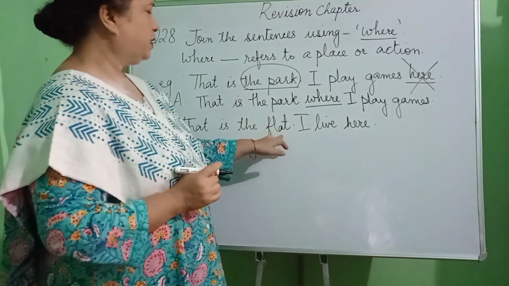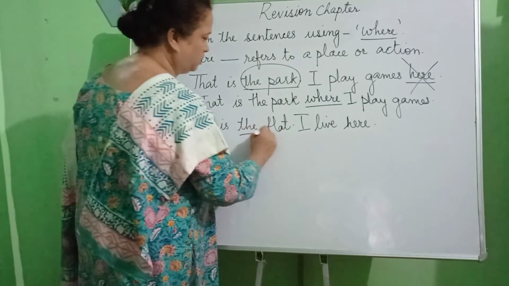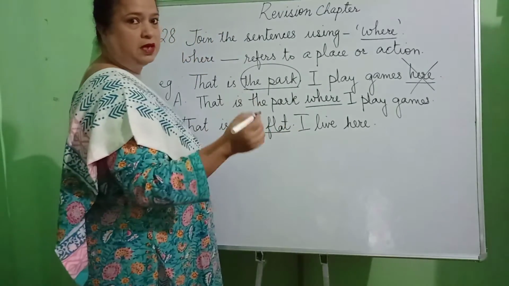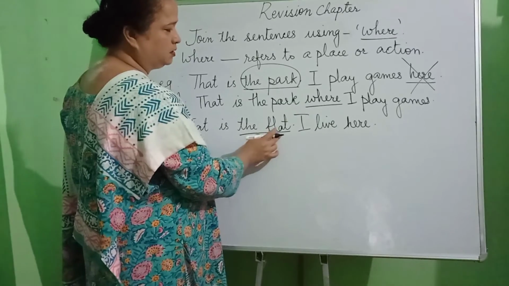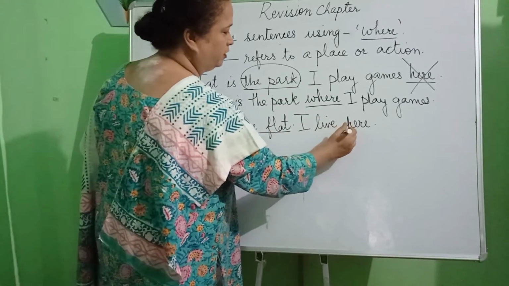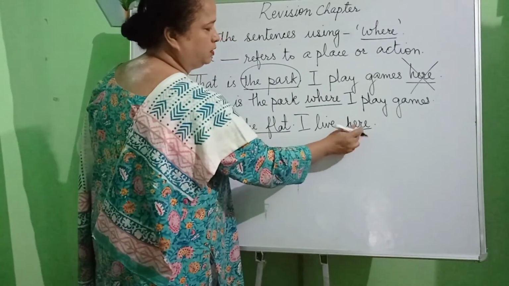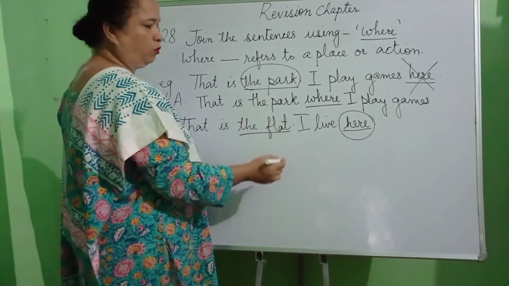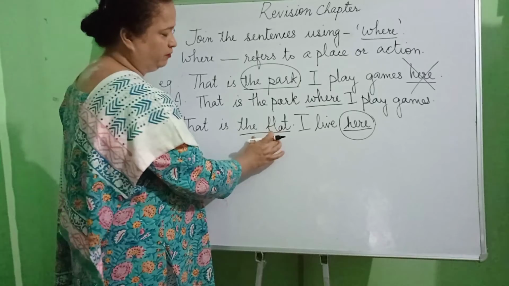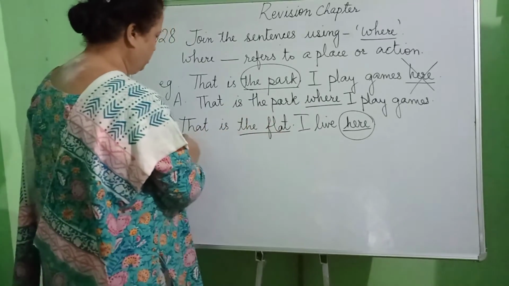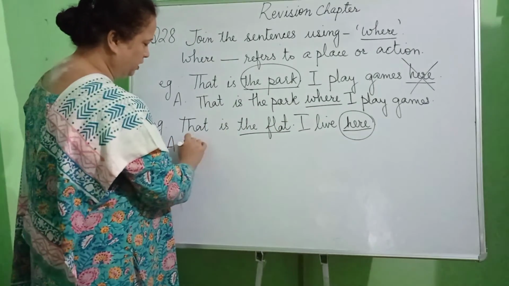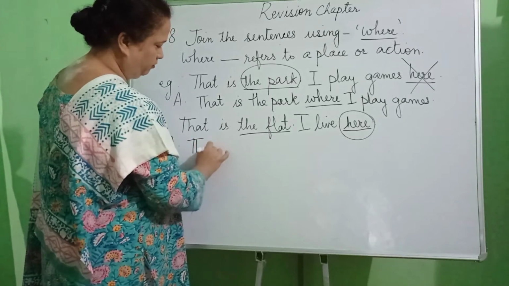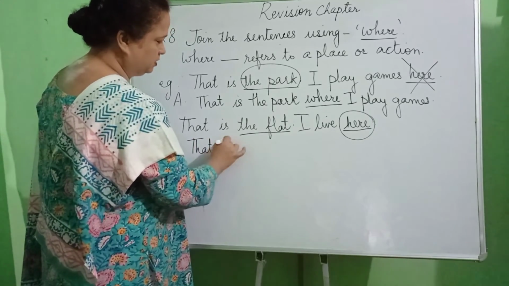That is the flat. Now again we are talking about the flat. And what is done over here? The flat is a place and I live here. So here the word used is expressing where we live. We live in the flat. So while joining the answers, once again we begin using the first sentence, that is the flat.